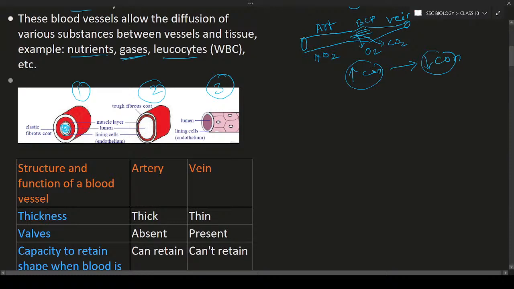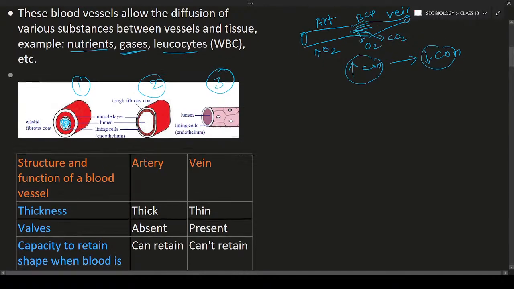And compare with blood capillary also. Blood capillary is made up of only one cell thickness. It means it is even very thin. Okay, so this is about blood capillary. So these are the differentiations between the blood vessels.